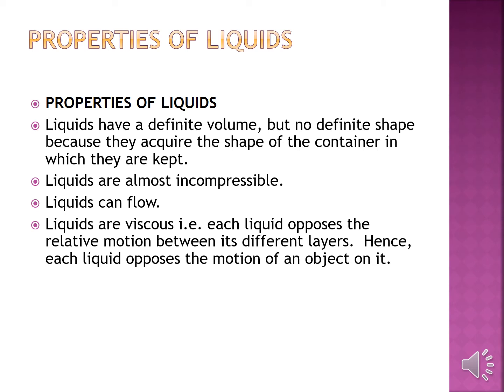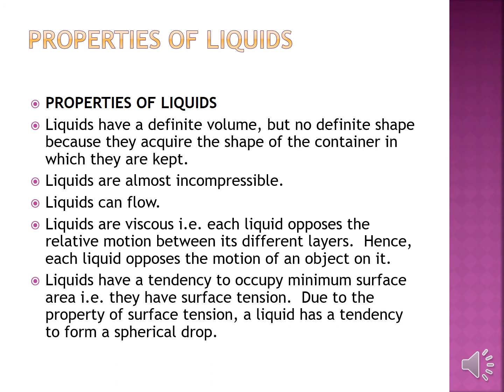Like honey. If you put honey on the table, will it flow very smoothly? No, honey is very thick, isn't it? So we say it is very viscous. All liquids have this property of viscosity. What is viscosity? It means when one layer of liquid is moving, the other will try to stop it. So it does not flow very easily.